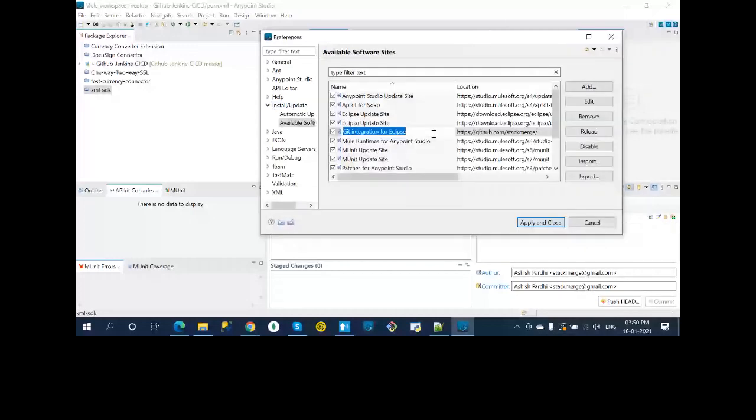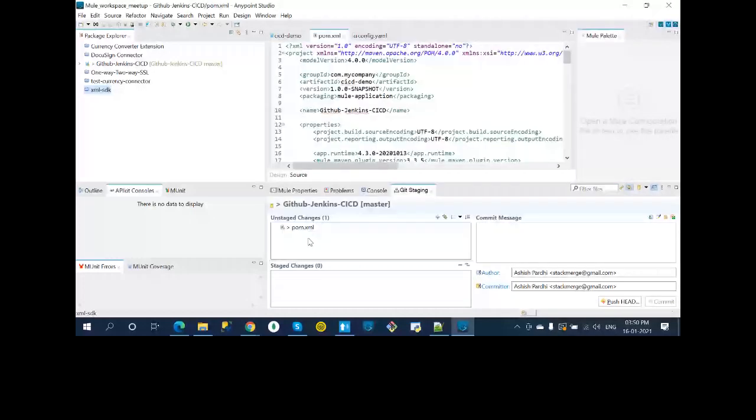Git integration for Eclipse. Because our tool is on top of Eclipse only, right? So this integration you need to install. Once you install this, you'll be able to see this perspective here, Git staging. Sometimes you'll get it by default. I am not sure, but if this is missing, then that is what I'm saying. So that is one requirement.